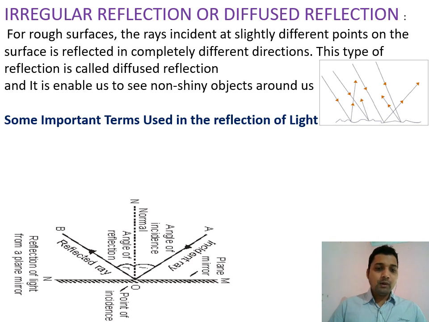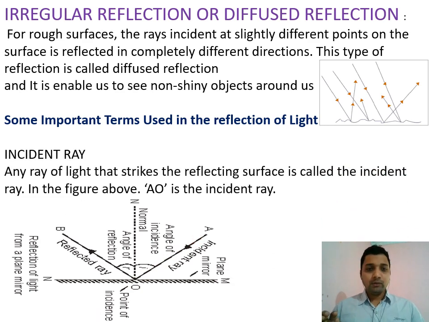So here you can see one diagram, a well-labeled diagram, where it has all these terms which are used in reflection. First one: when a ray of light from any source, source means which is giving the light, comes to the reflecting surface, this ray is called the incident ray. This is the incident ray, the ray which strikes the reflecting surface from the source.